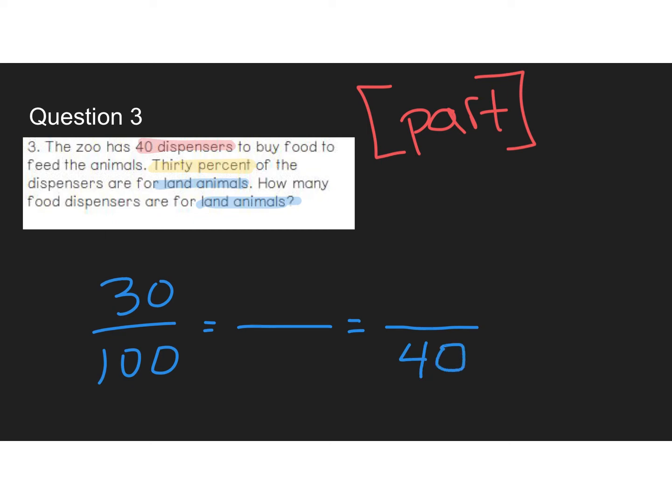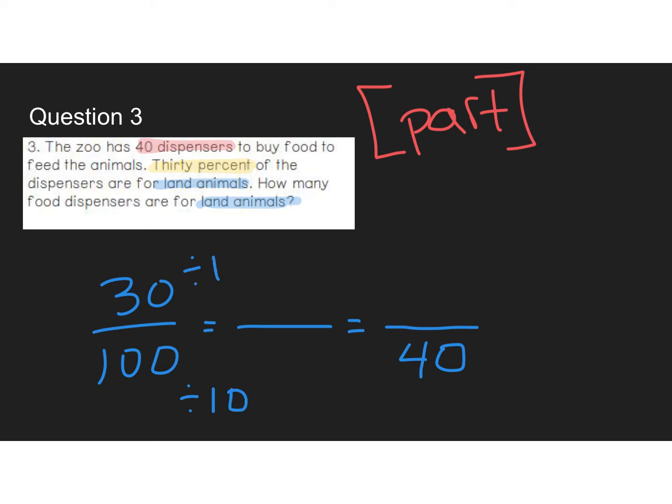For me, it would be difficult to go from 100 to 40. I would have to divide by a weird number. So what I'm going to try to think of is what is a number I could change these to, specifically this one, to get to 40 easily. What I do on this one in particular, I would try 10.